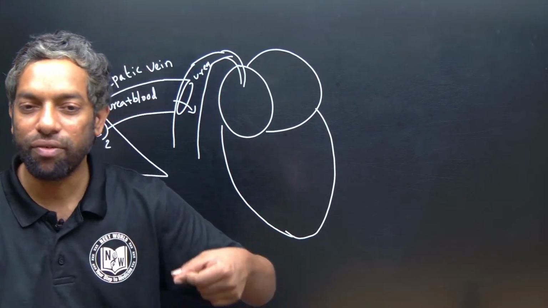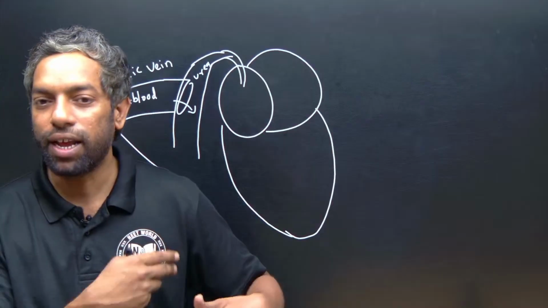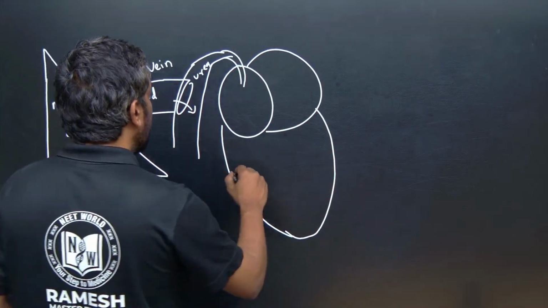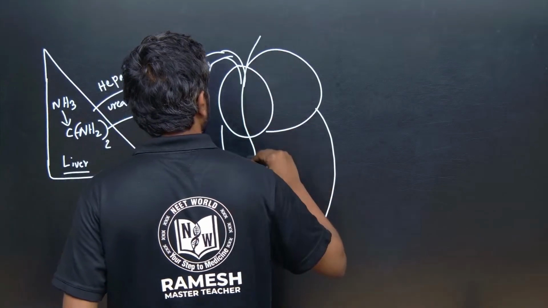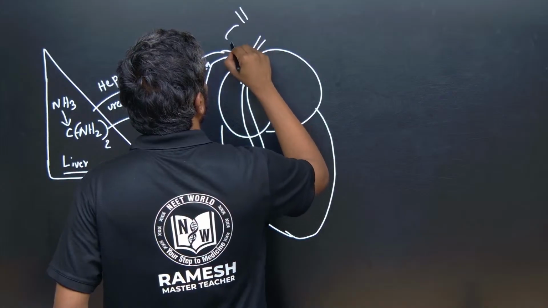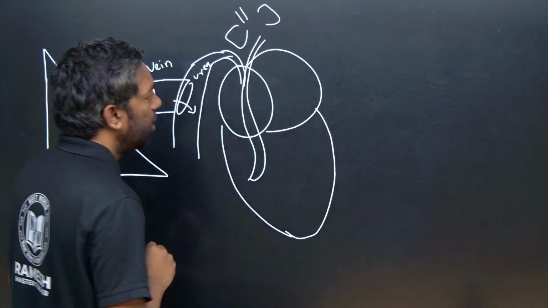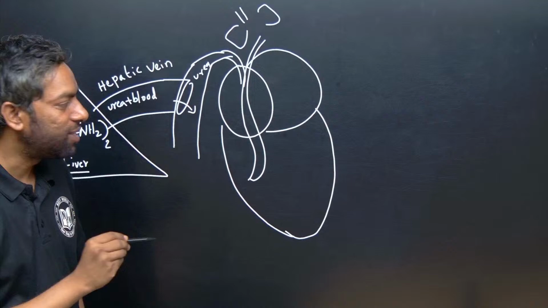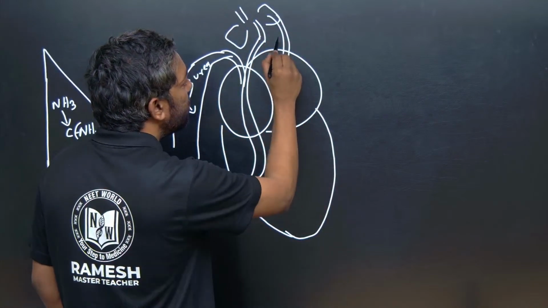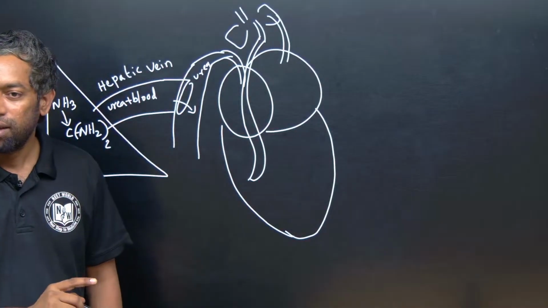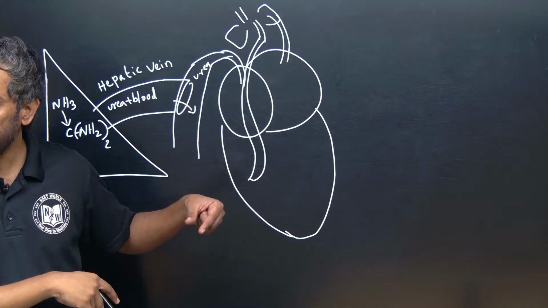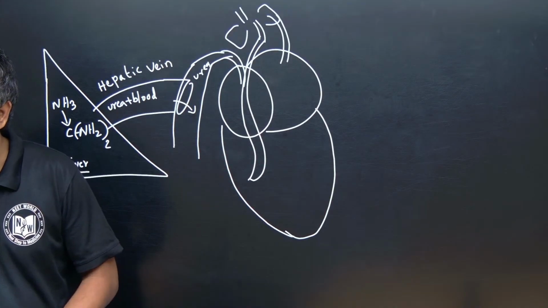Finally it reaches the lungs. From the lungs it reaches the heart again as oxygenated blood through the pulmonary vein, carrying urea along with oxygen.